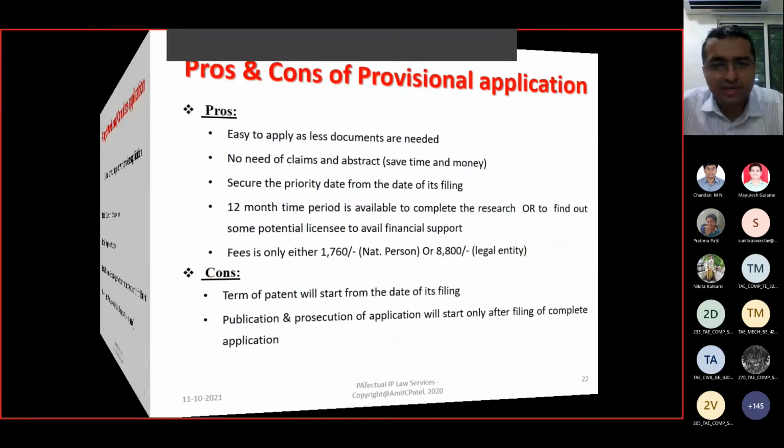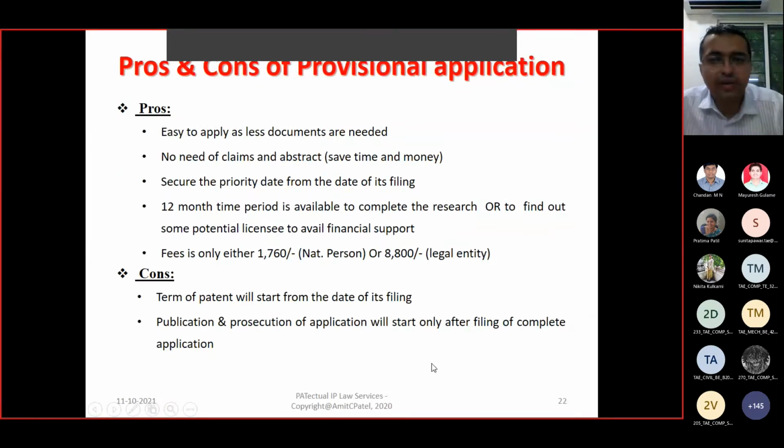Now, what are the advantages and disadvantages of filing a provisional or complete application? Provisional advantages: it is easy to apply as fewer documents are required. No need of claims and abstract. It secures the priority date from the date of filing. A 12-month period is available within which you can work on the experimentation part, prepare documentation, invite investors and then apply. And the fee is only 1600 rupees.